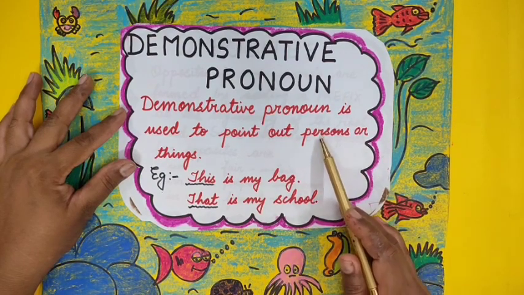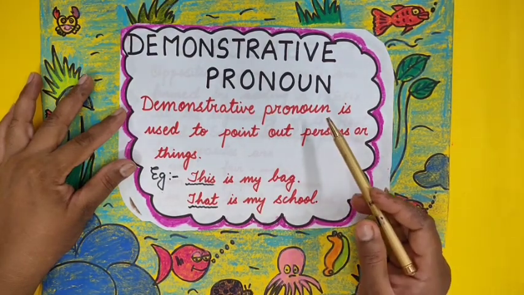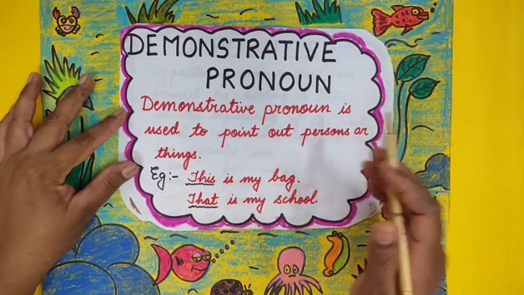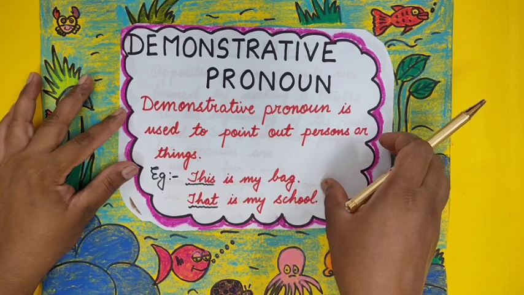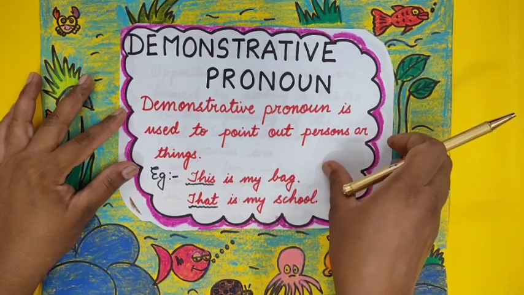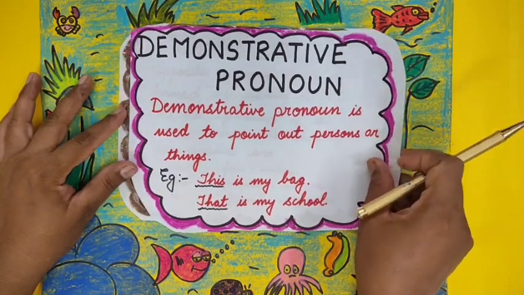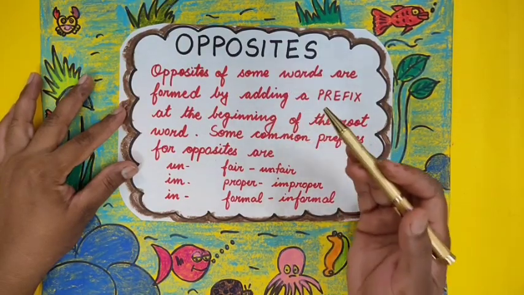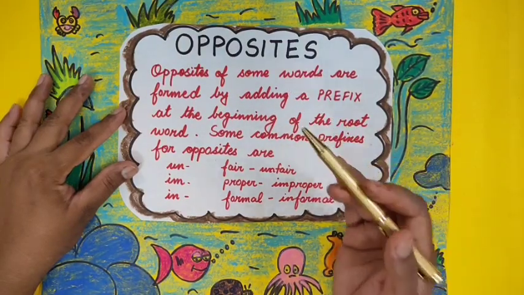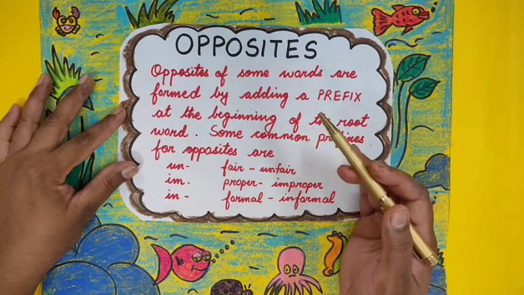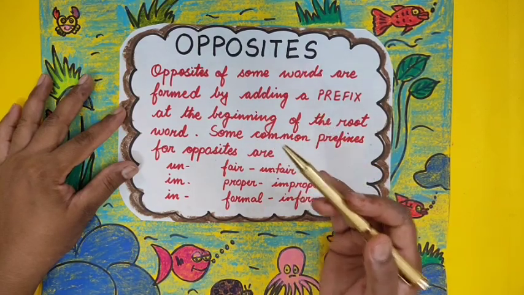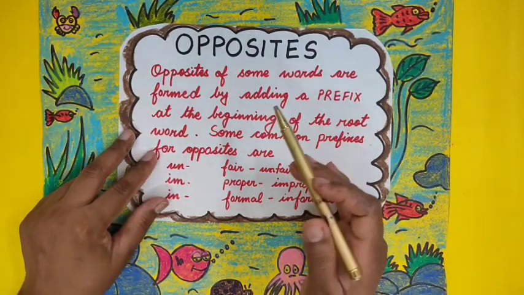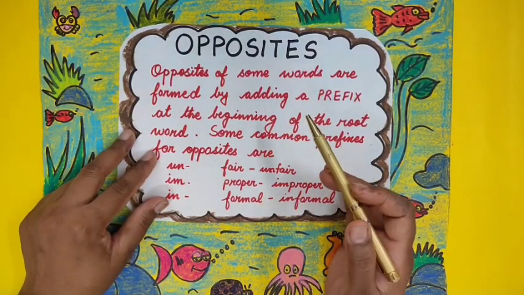Clear, children? Now today we will also learn about opposite words. Do you know what opposite words are? Opposite words are contrast words, such as the opposite of far is near. The opposite of long is short. The opposite of big is small. You have done opposite words in your junior classes also, isn't it?